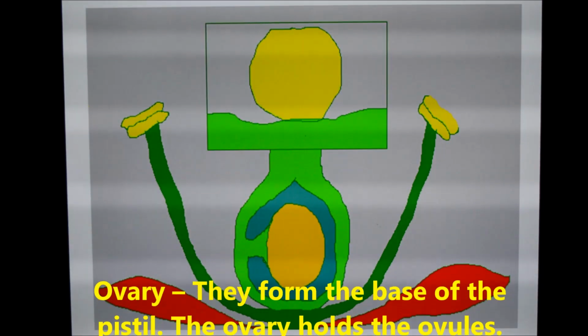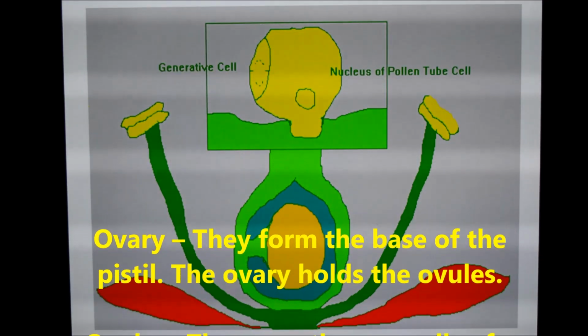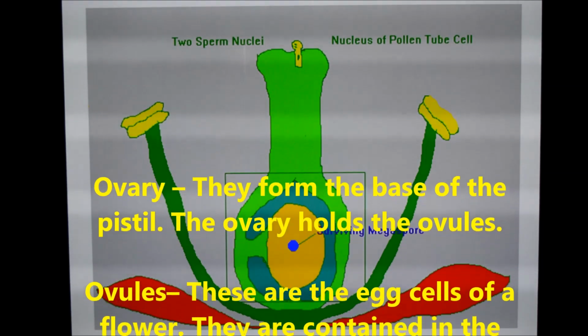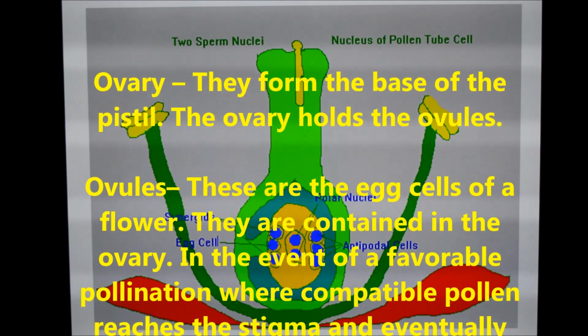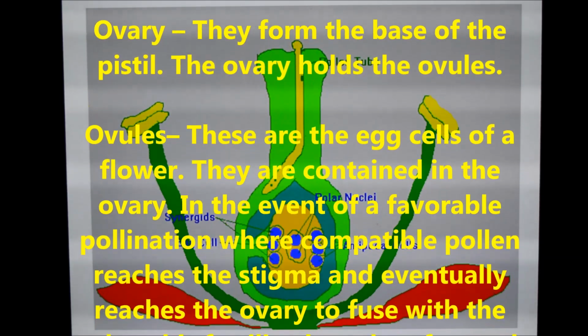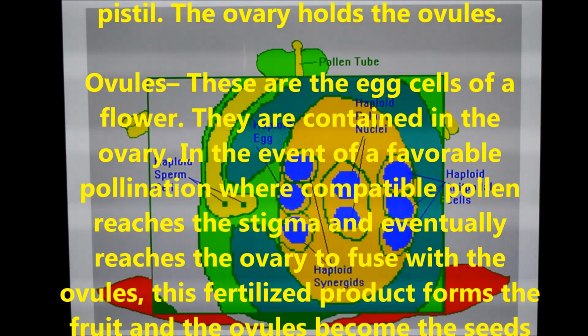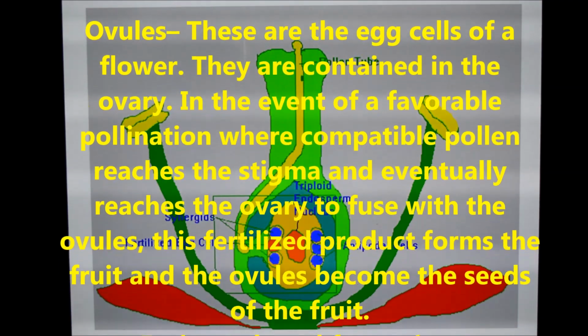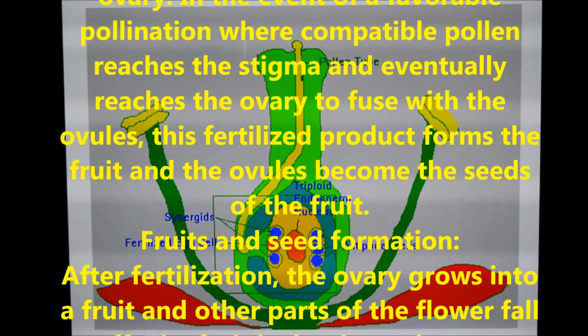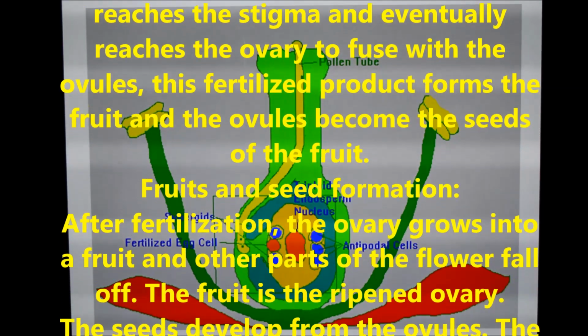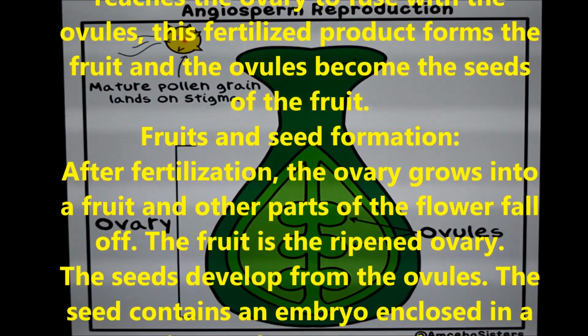Ovary. They form the base of the pistil. The ovary holds the ovules. Ovules. These are the egg cells of a flower. They are contained in the ovary. In the event of a favorable pollination, where compatible pollen reaches the stigma and eventually reaches the ovary to fuse with the ovules, these fertilized products form the fruit and the ovules become the seeds of the fruit.